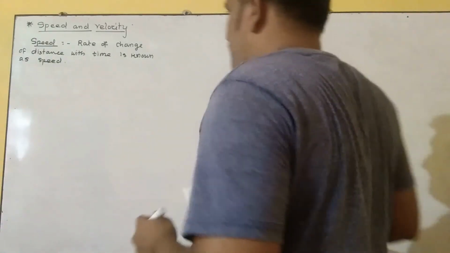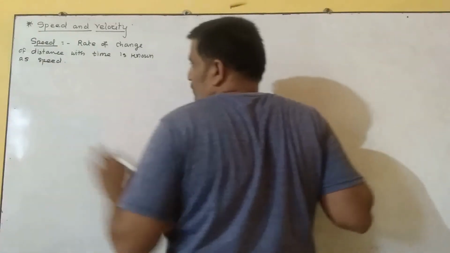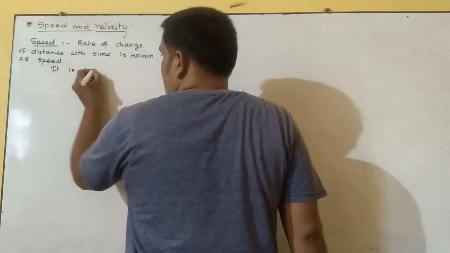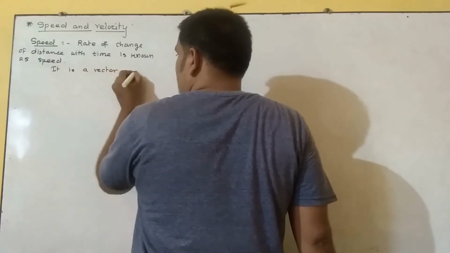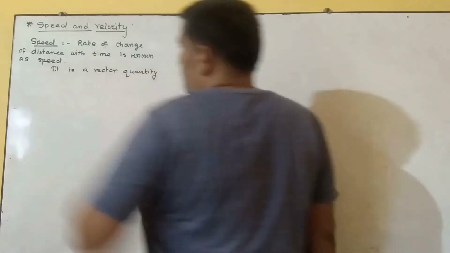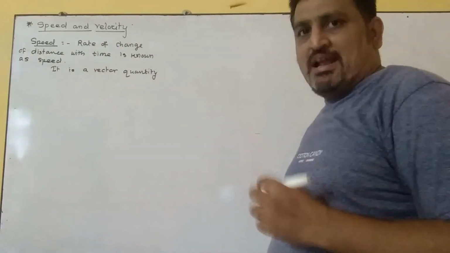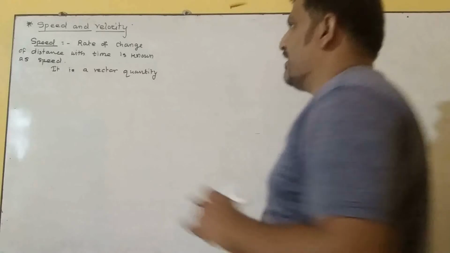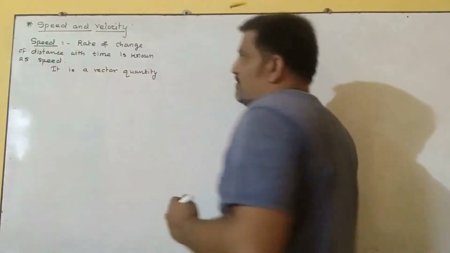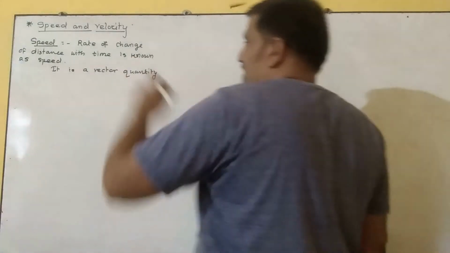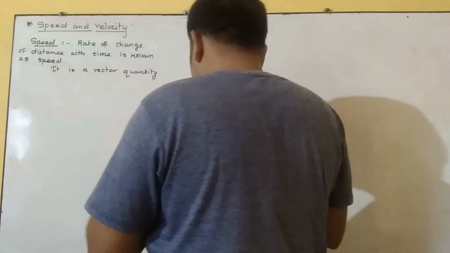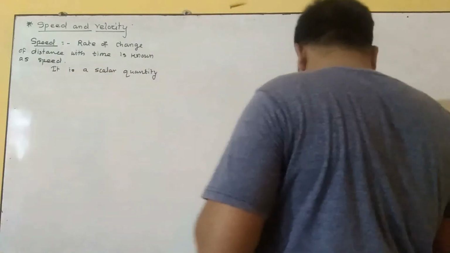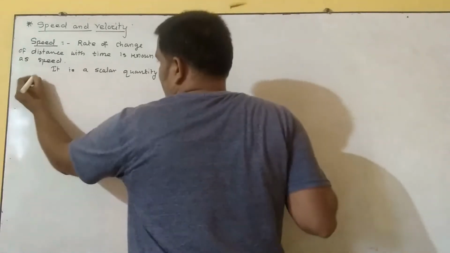Here, for speed, you do not have any need of direction, so it is a scalar quantity. The body is moving and there is no requirement of any particular direction. It just changes its place with respect to time. Then we can say the speed of the object, and this is a scalar quantity.